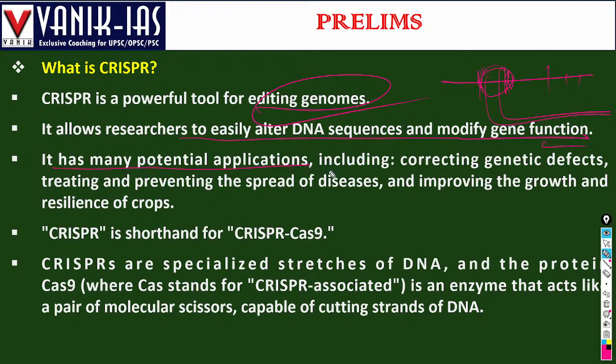It has many potential applications, including correcting genetic defects, treating and preventing the spread of diseases, and improving growth and resilience of crops. Biotechnology is also producing GM crops, or genetically modified crops.